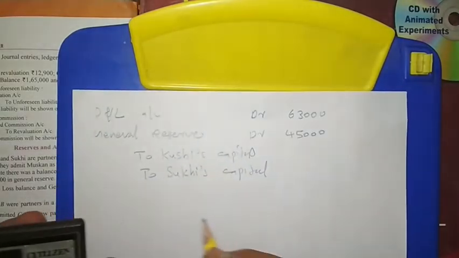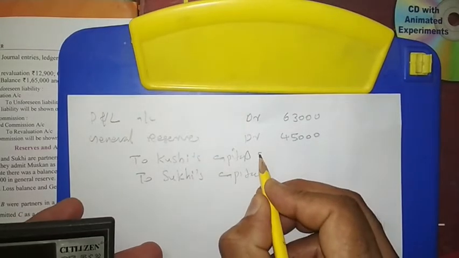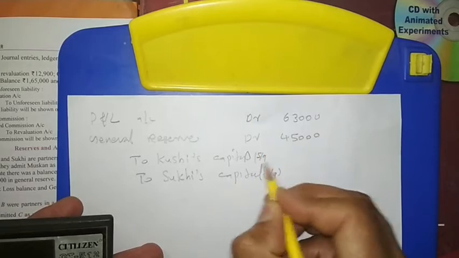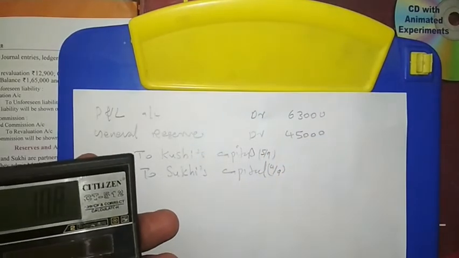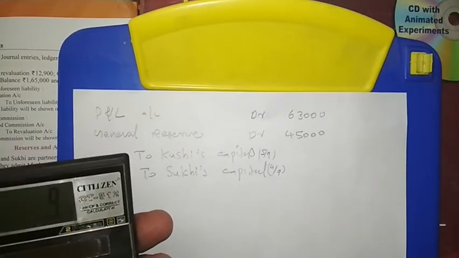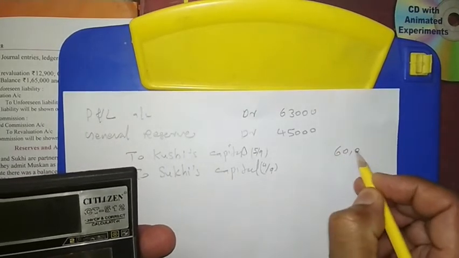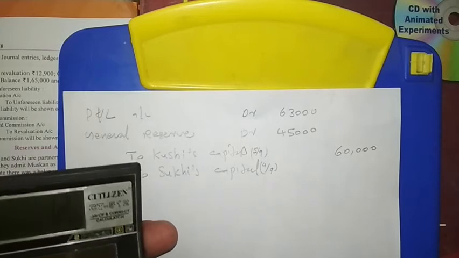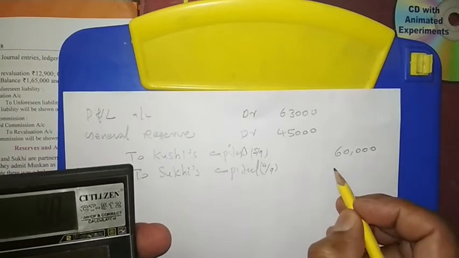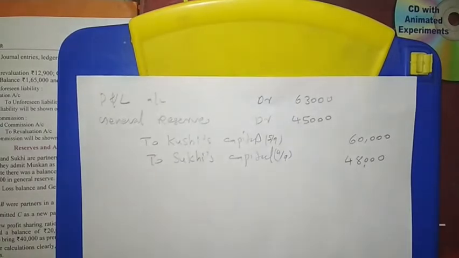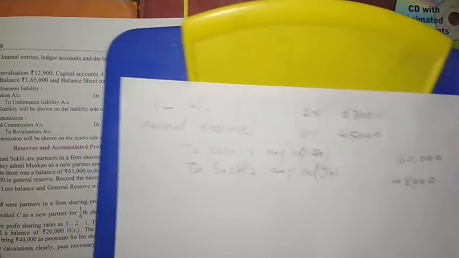Then 5:4 means 5 upon 9 and 4 upon 9 will be their respective shares. Dividing by 9 we get 12; 12 into 5 is 60, and 12 into 4 is 48. This is the journal entry. The narration will be: accumulated profit distributed among the partners.